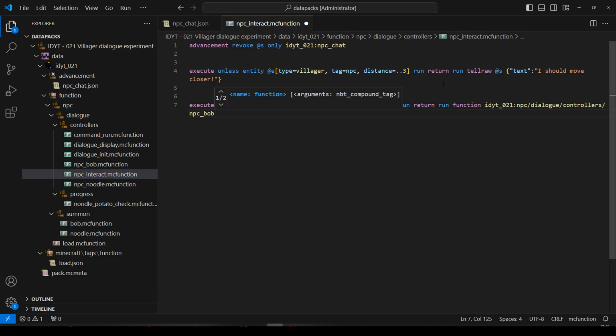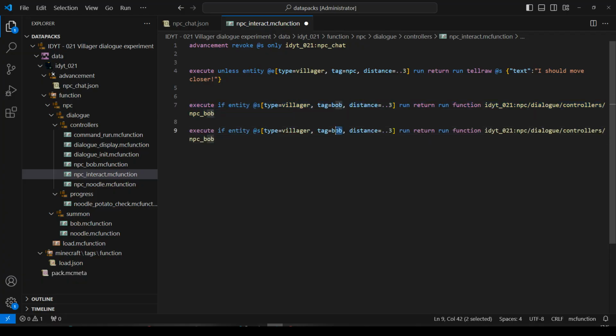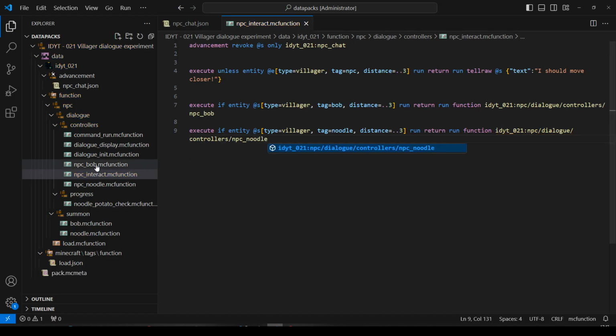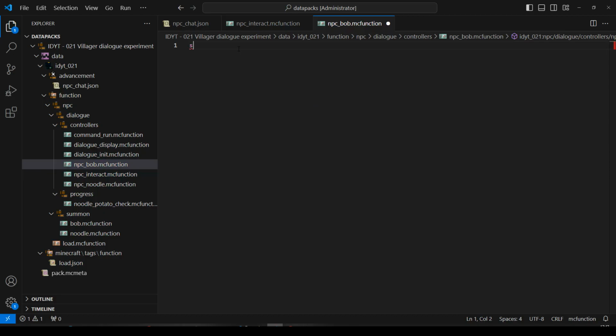So if we are talking to Bob, we're going to exit this function because there's no point checking if we're talking to anyone else. But if we're talking to Noodle, then we'll run the Noodle function. Save.